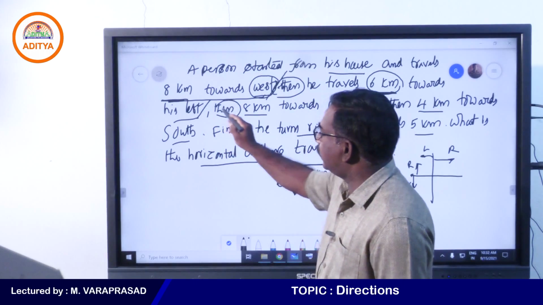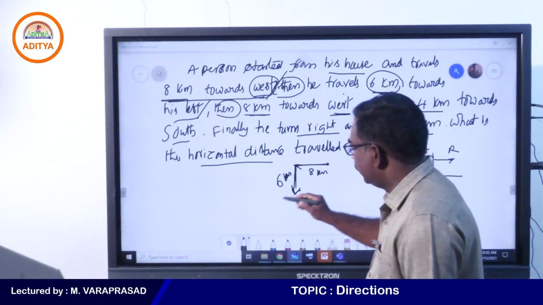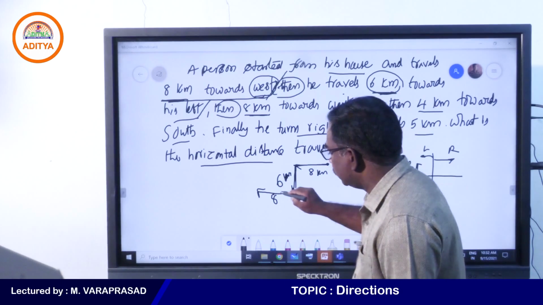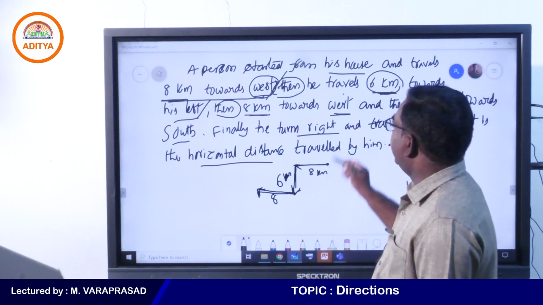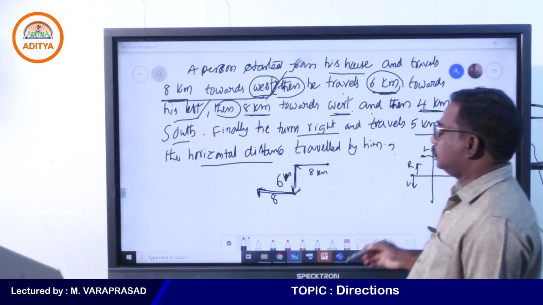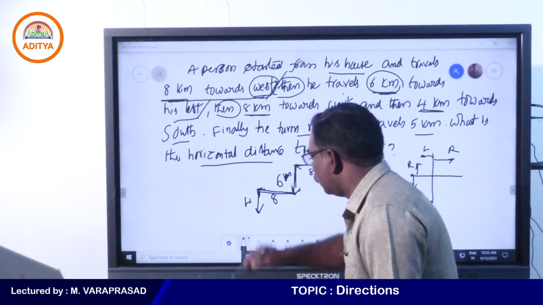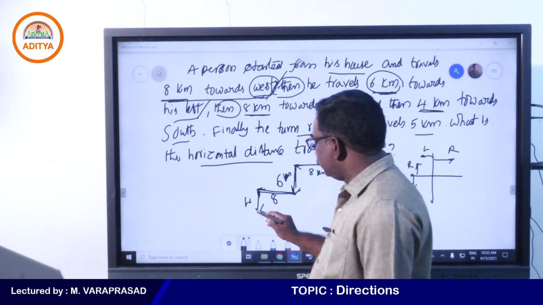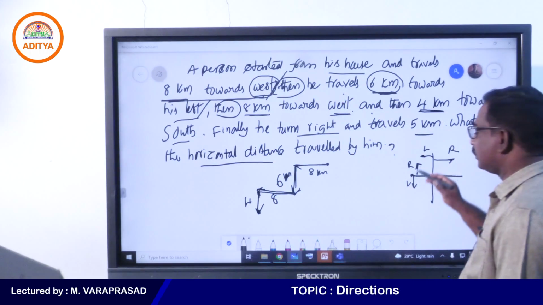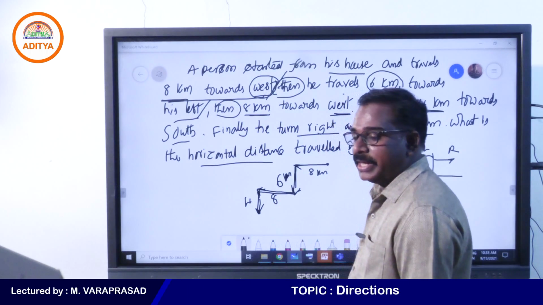Then what happens here? 8 kilometers towards west. Again west means 8 kilometers towards west. So, this is 8 kilometers. Now, 8 kilometers towards west and then travels 4 kilometers towards south. South means down direction. Finally, from this point, he turned to his right. Right side means clockwise direction.